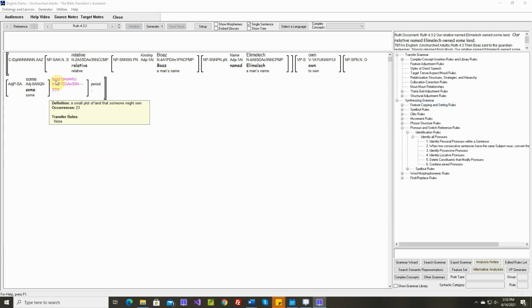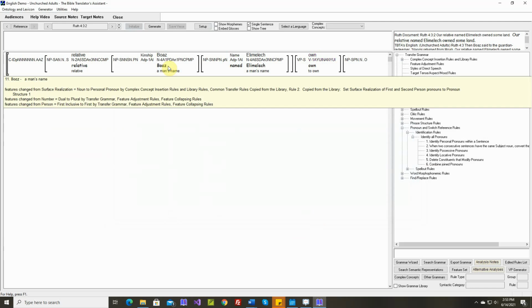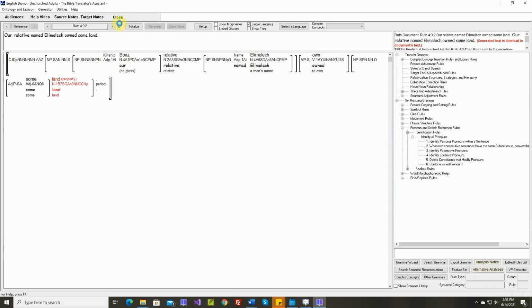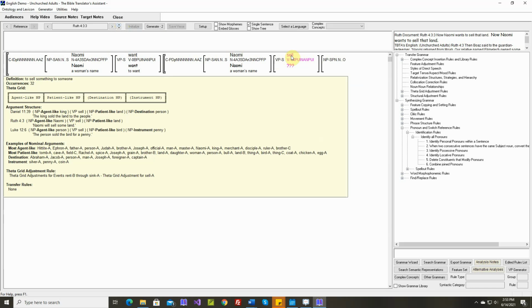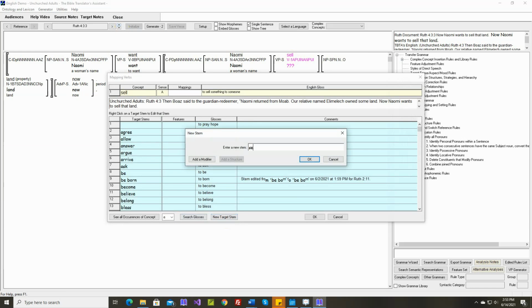Okay, land. This is a small piece of land, a small plot of land that someone might own. We'll link it to land. Text is identical. Sell. New target stem.